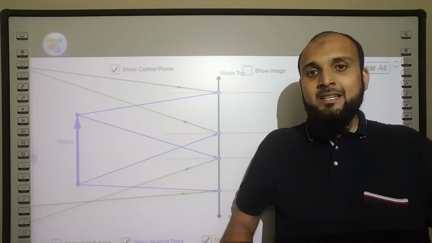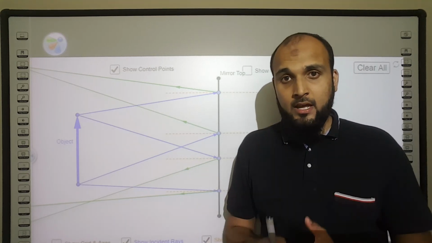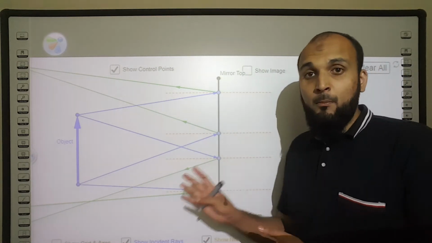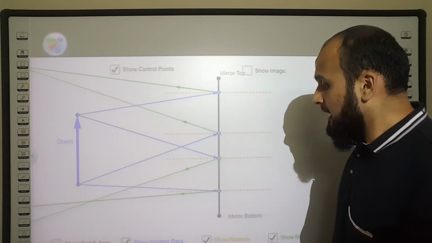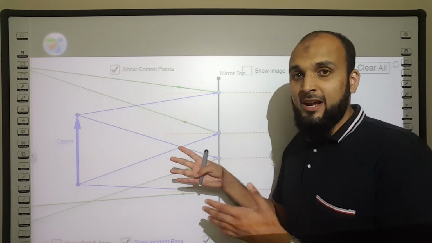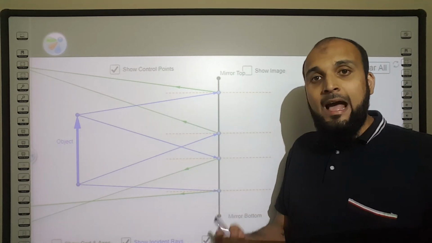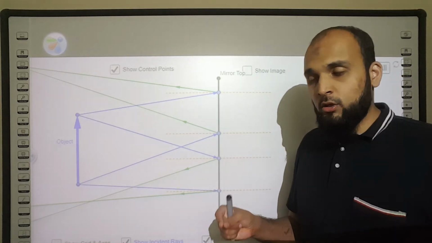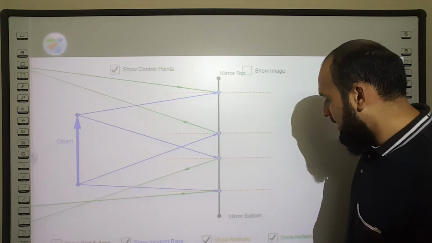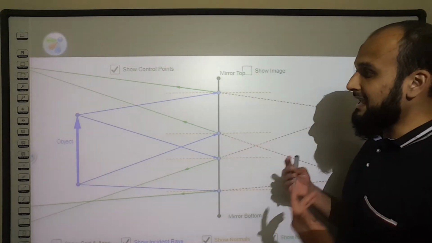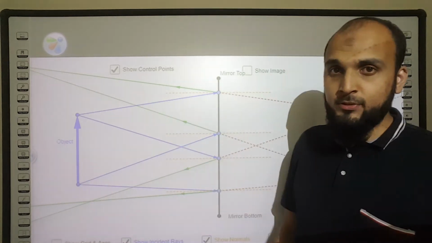So we've managed to follow the laws of reflection to create this simple, or rather complex, ray diagram. Now we can extend those reflected rays further to find the points where the rays of light will converge to form the image of this object, okay?